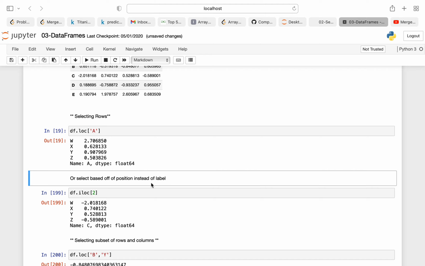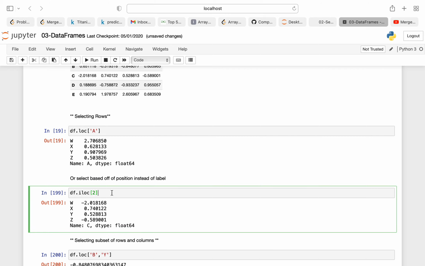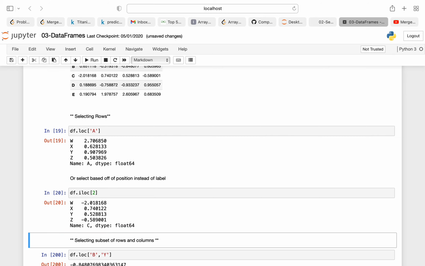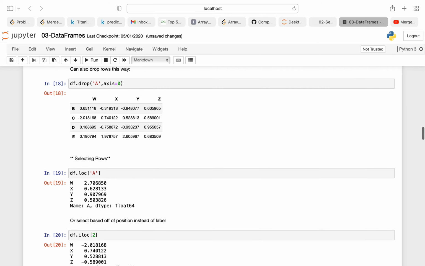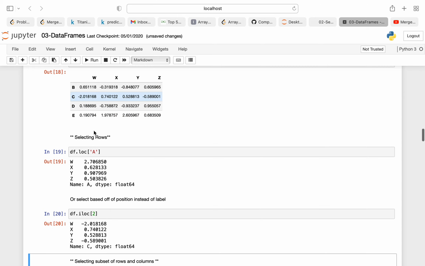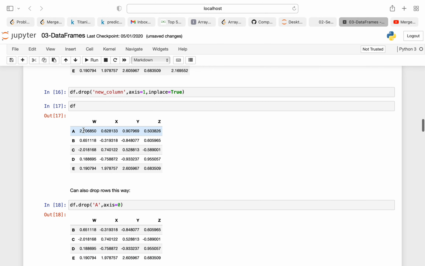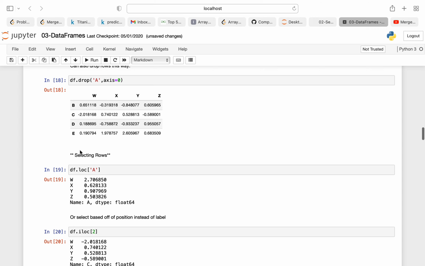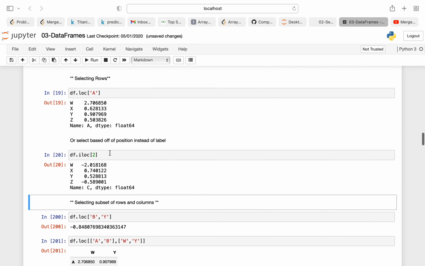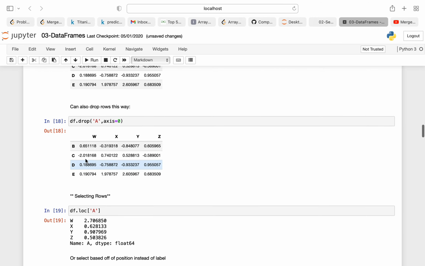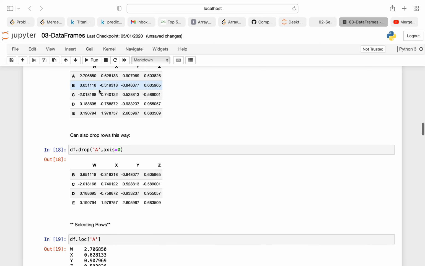Now you can also select based on a certain position instead of a label. Suppose you want to print the values at position 2. So iloc means integer location of 2. Generally my positions start from 0, 1, 2. I have my original data frame, so this is 0, this is 1, this is 2. So it will print the second row. As you can see, minus 2.018, it is printing the row at the second position.